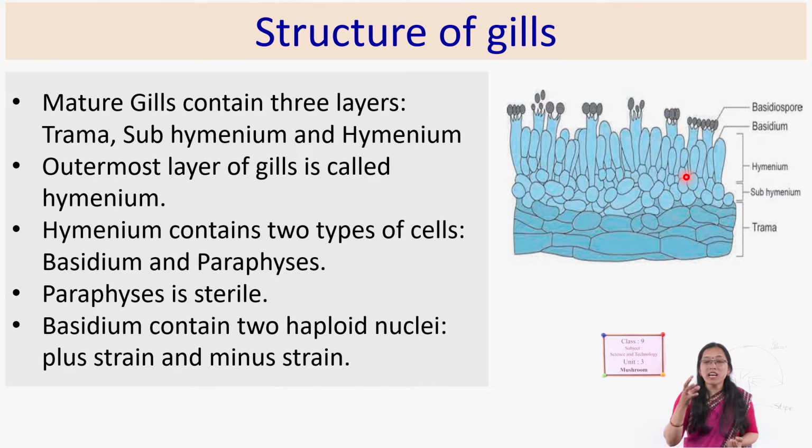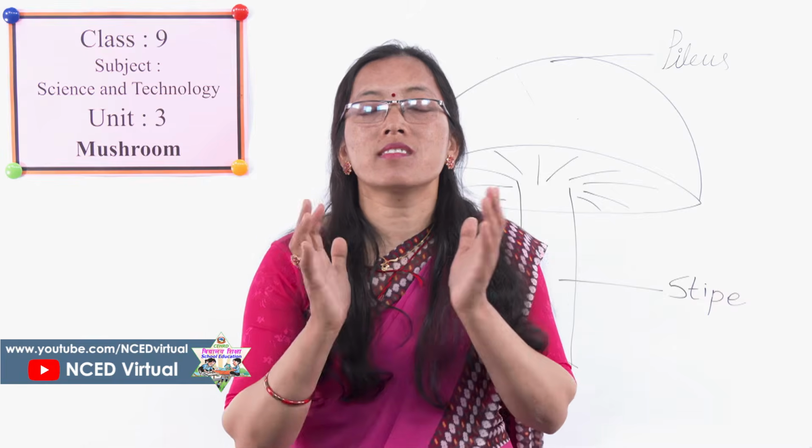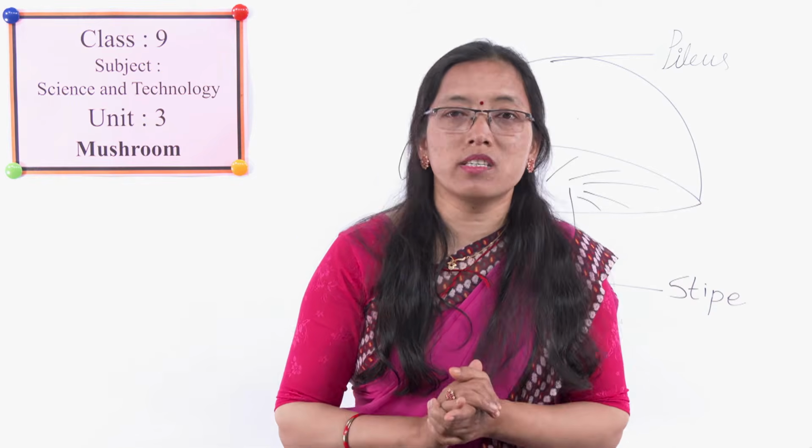Those are the actual reproductive cells of the mushroom. The gill is the reproductive organ, and inside it there are various cells. In the hymenium region there are two types of cells: one is basidium, another is paraphysis. Basidia are the reproductive cells, they are fertile and they can produce the basidiospores. Let us see how this basidium produces basidiospores.